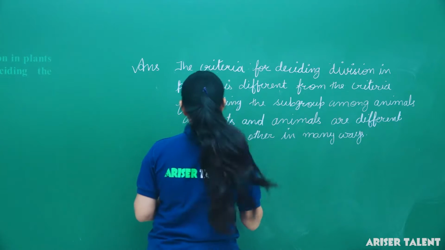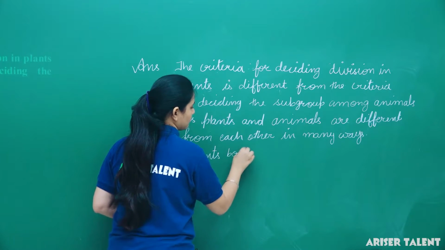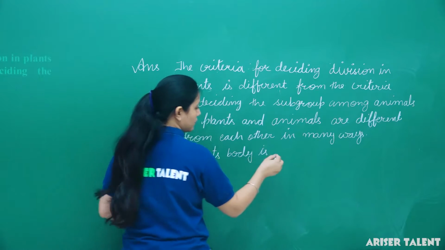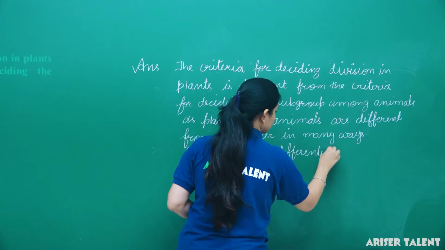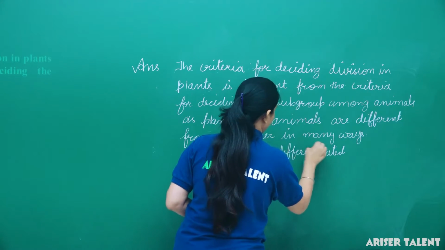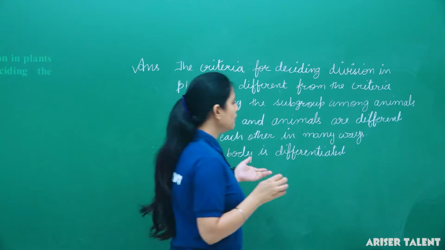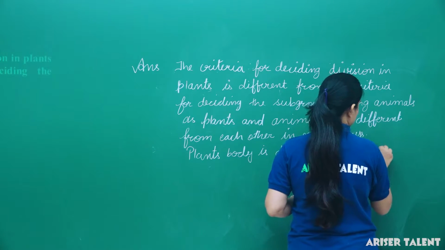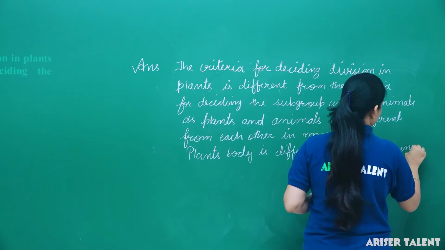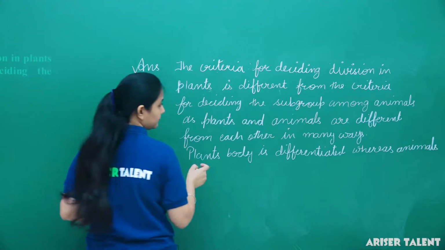Like plants' body is differentiated. As we all know, plant body is differentiated into stem, roots and leaves, whereas animals' body is not differentiated.